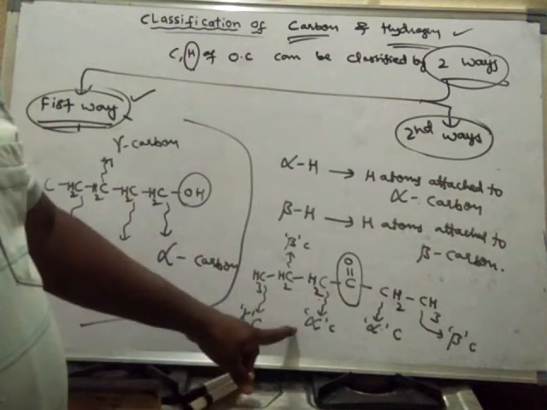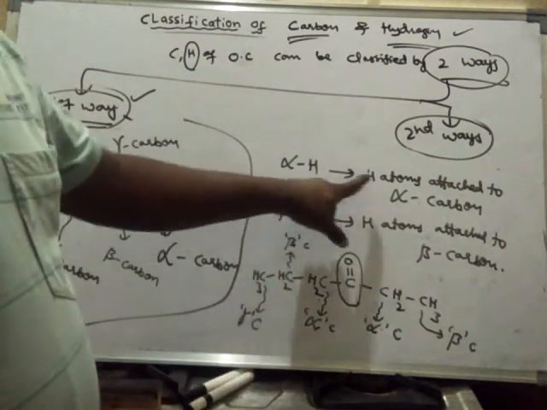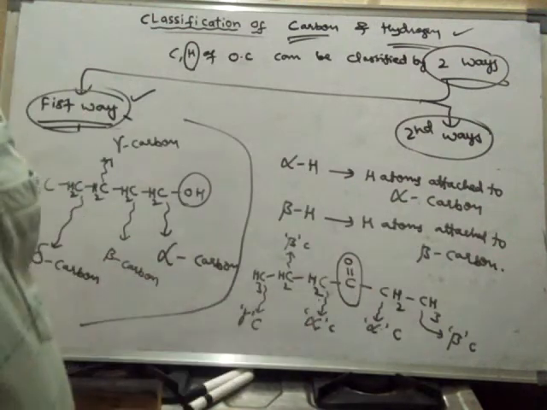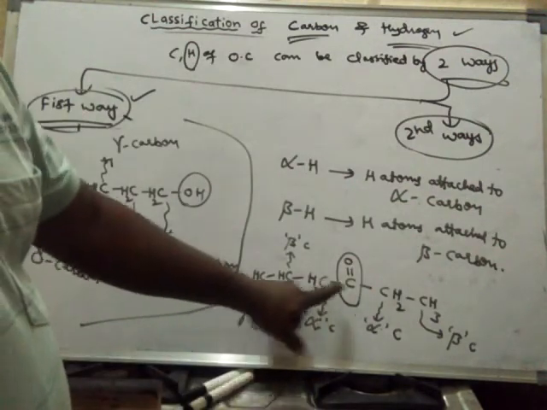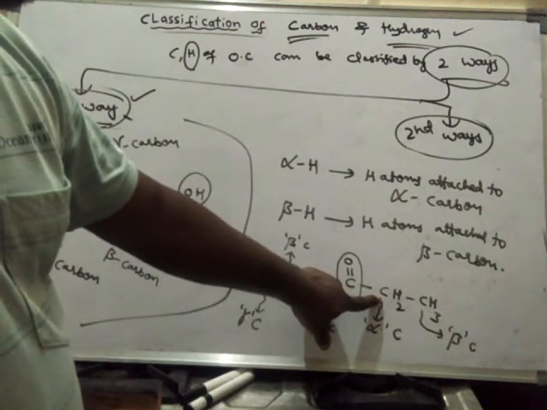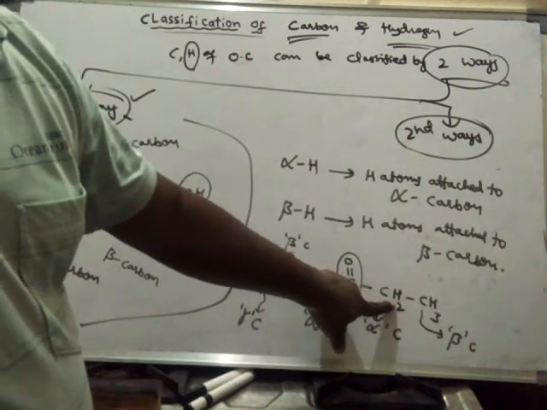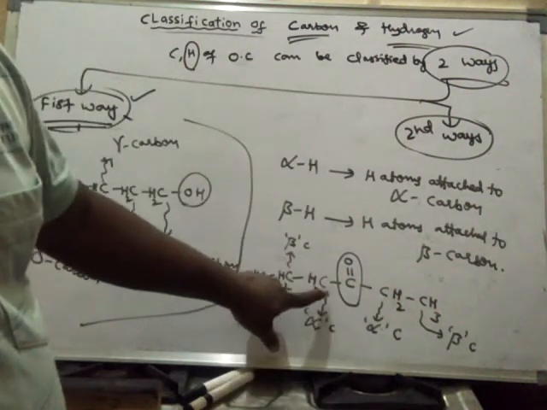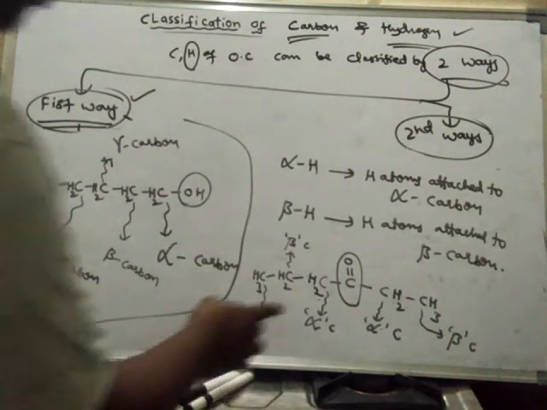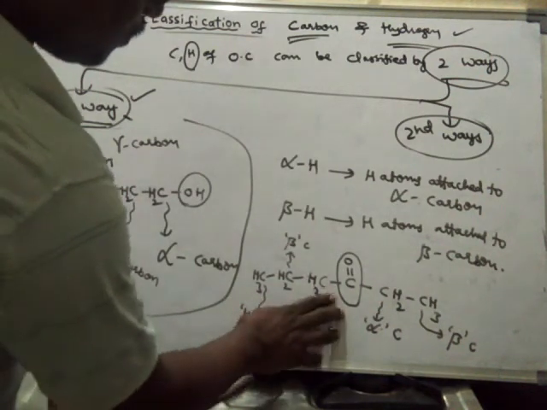So in this particular compound, identify how many alpha hydrogens are there. What are alpha hydrogens? Hydrogen atoms attached to alpha carbon. First we have to see how many alpha carbons are there. There are two alpha carbons, and this alpha carbon has 2 hydrogens attached to it, and this alpha carbon also has 2 hydrogens attached to it.